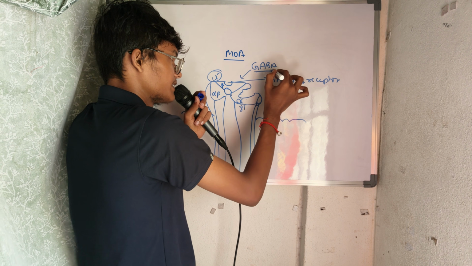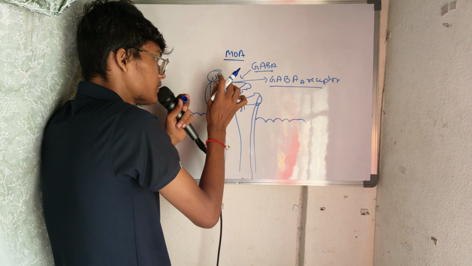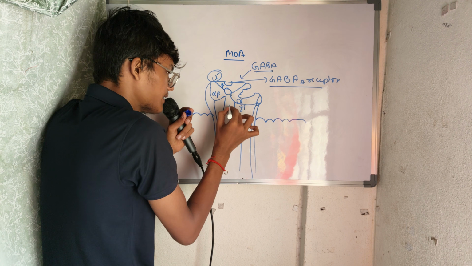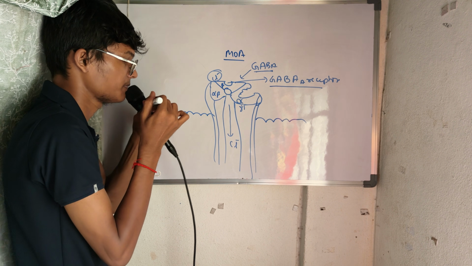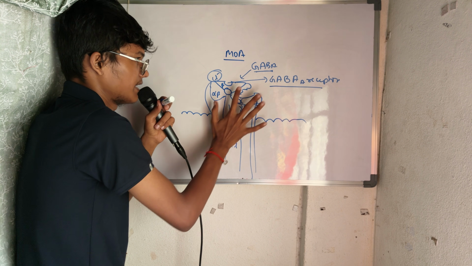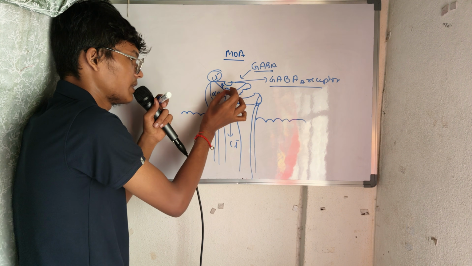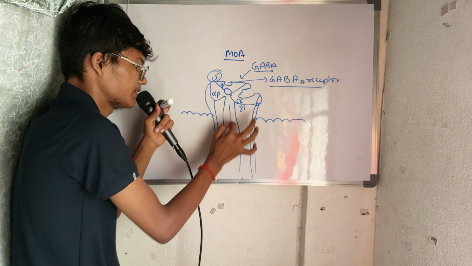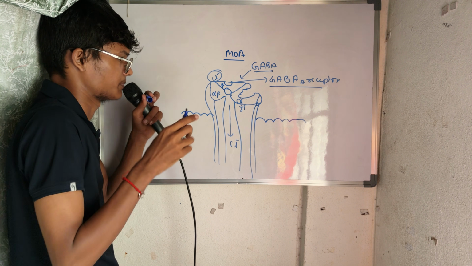Now whenever this GABA comes and attaches in the GABA A receptor, this chlorine channel will be opened and there will be influx of chlorine inside. Till now it is very clear, we have understood.